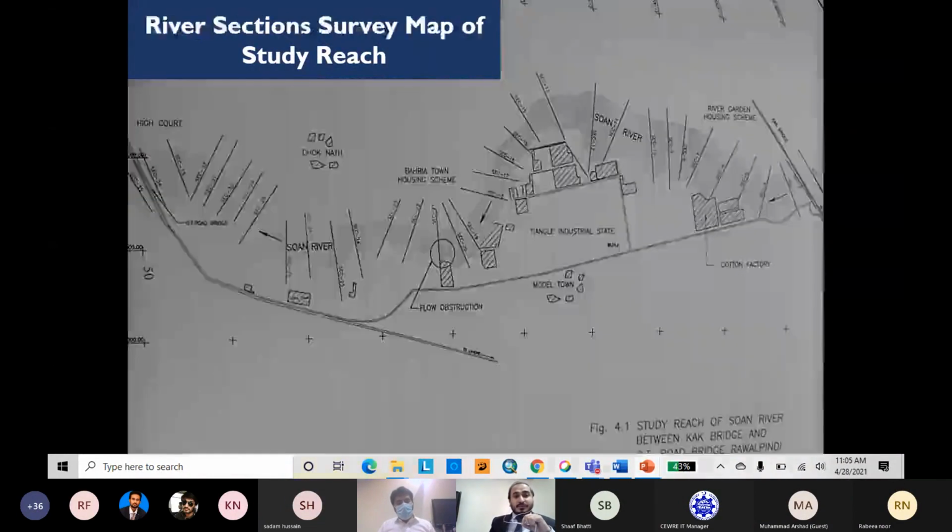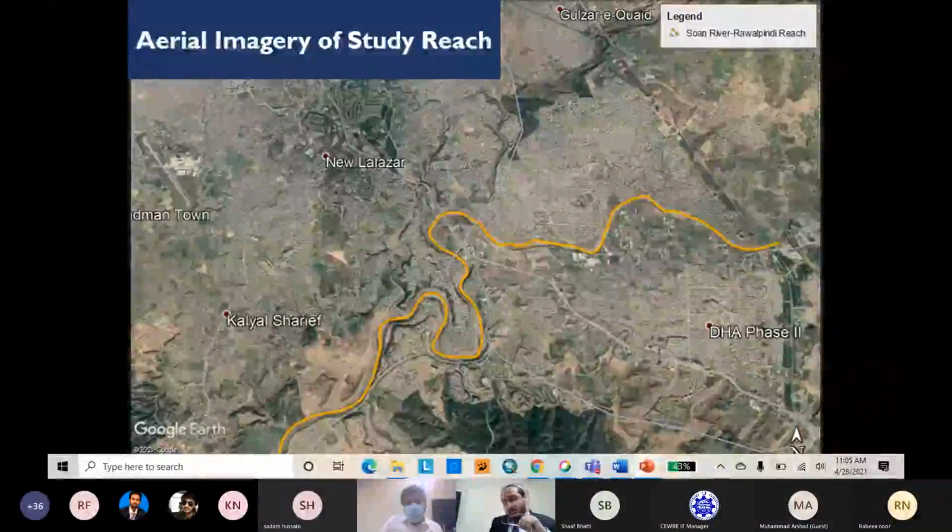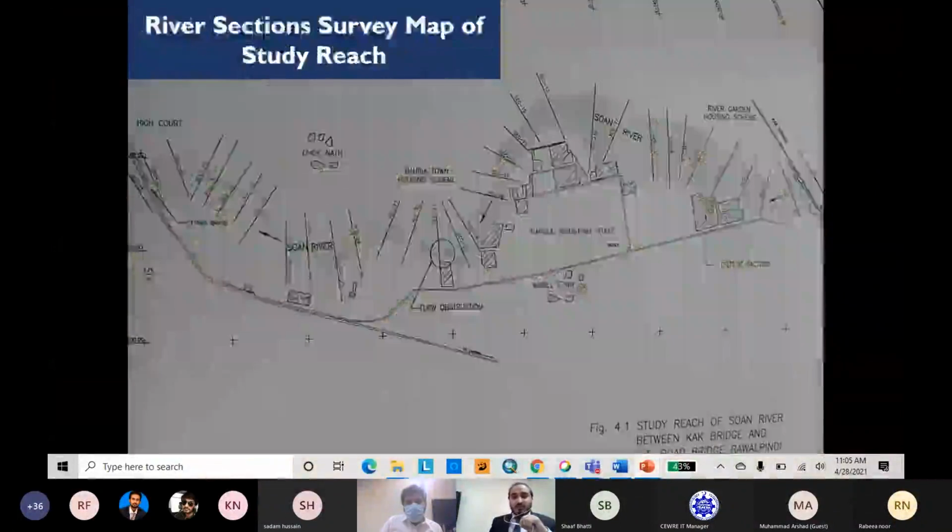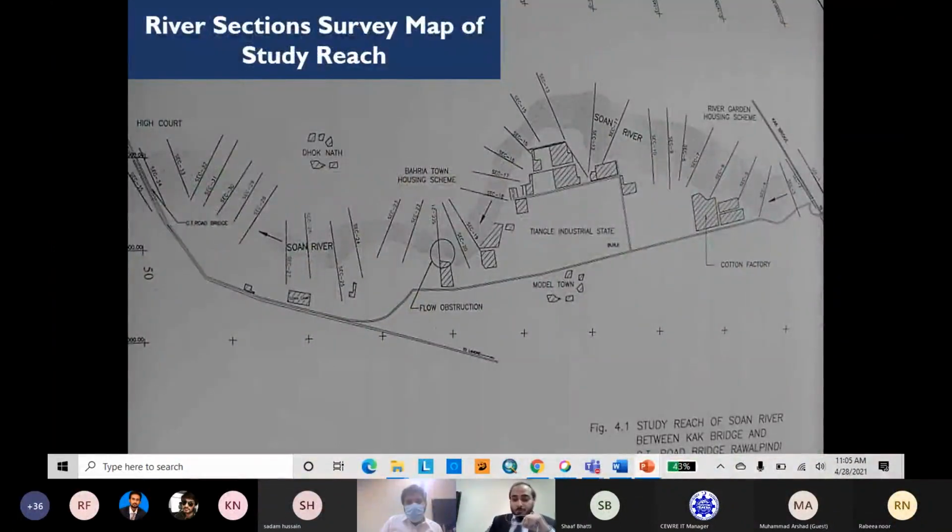The next one is the river cross section map of the study reach. Here is the survey map of the study reach, which indicates the cross-sectional lines along the river reach, consisting of 35 sections, but our study reach is longer than what I have shown here in the river survey map.